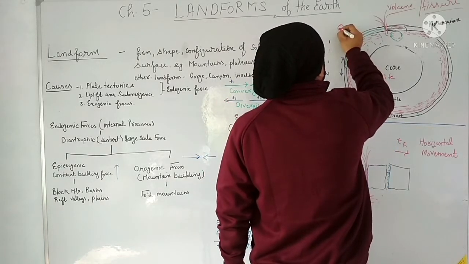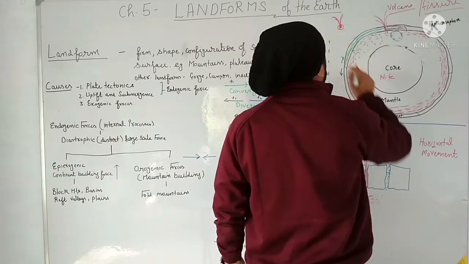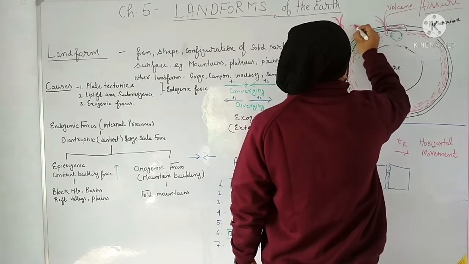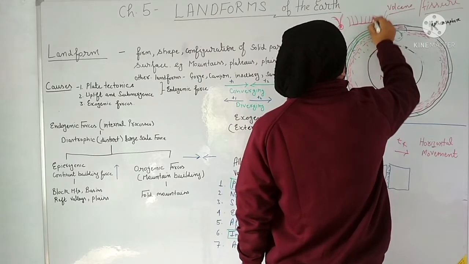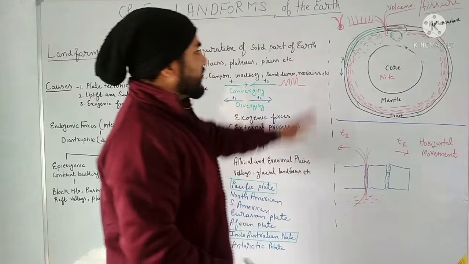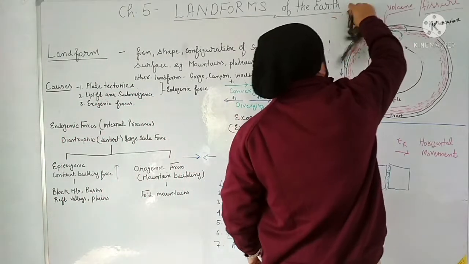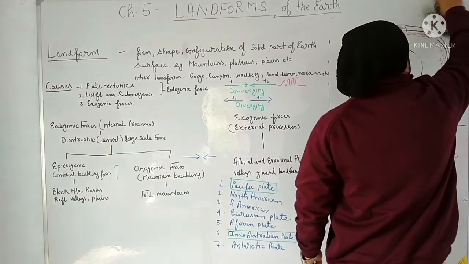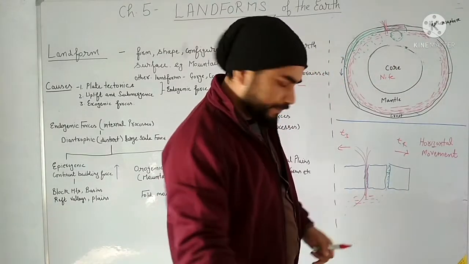Means when the earth material or lava is emerging from a hole or a crater, that is a volcano, and fissure means when it is emerging from this fault, this way. Clear? That is fissure. So this can take place. If this is not taking place, then what else can happen other than this?